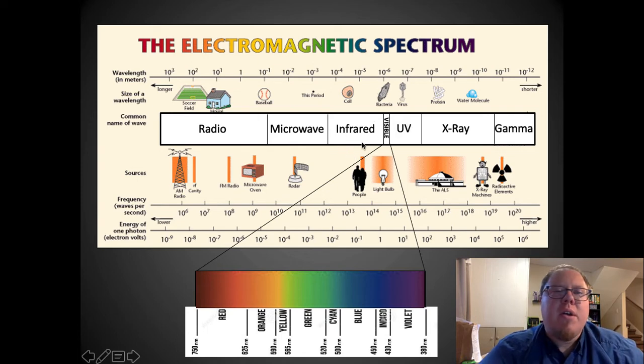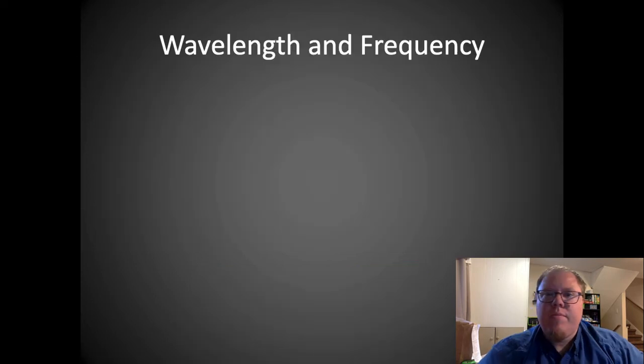The visible spectrum is measured in nanometers. It goes from about 400 nanometers to like 750 nanometers. So visible light is actually a very small section of the electromagnetic spectrum. UV is even shorter wavelengths than that. Okay, so we would have to measure things in very small nanometers, or we would go all the way down into even picometers. X-rays, gamma rays, even smaller. Now, the smaller it gets in wavelength, the higher the frequency.